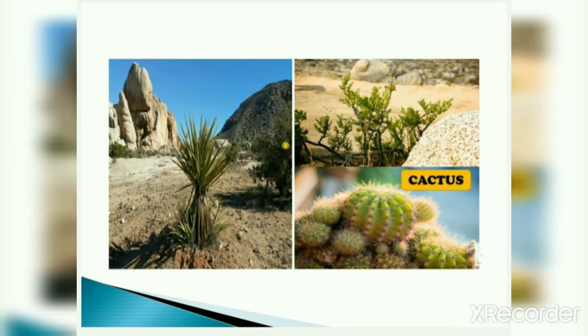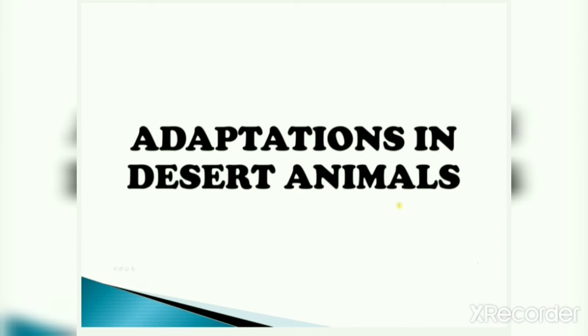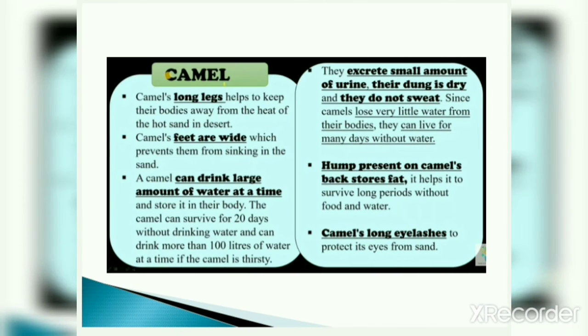Similarly, cactus is the main plant which we find in the desert. Cactus has spines instead of leaves, so that the water loss is less, and they grow easily in those areas. Okay, so now adaptations in desert animals. So let's study about animals first.